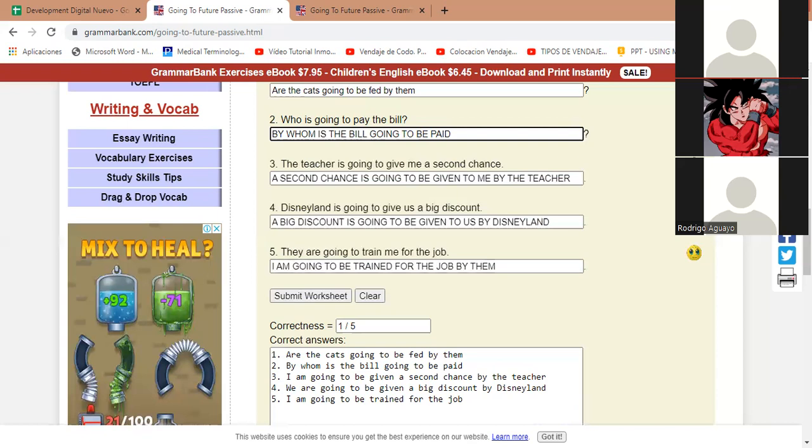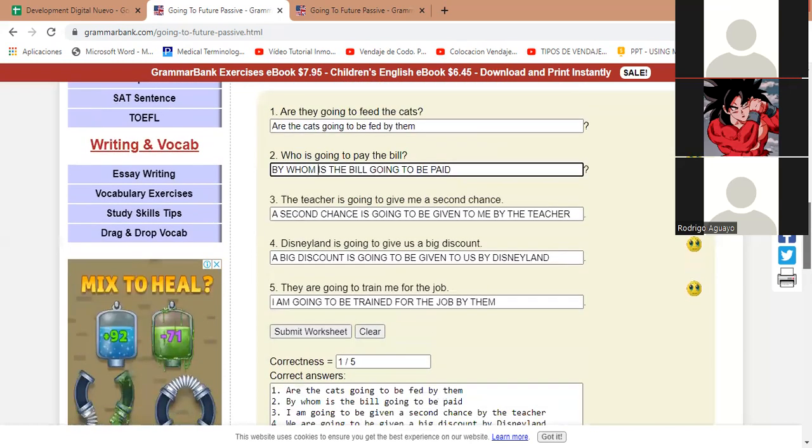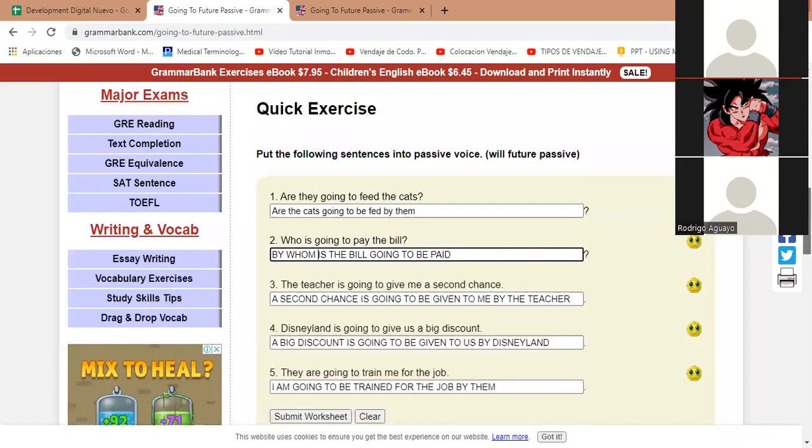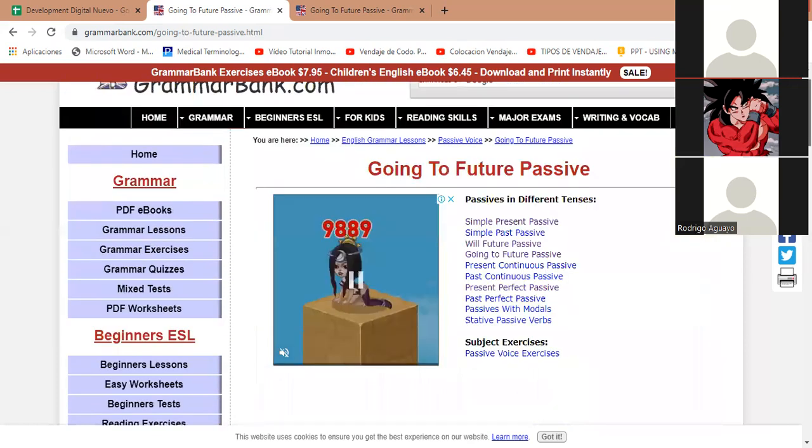So that's the passive voice with the future, with the going to be, right? Use of the passive voice. What has to be clear here is that active voice does the action, passive voice receives the action. Obviously, we're talking about the subject in that matter. And that's all you have to keep in mind, and then we can use it in the different tenses, right? And that's about it with passive voice. That's all it is.